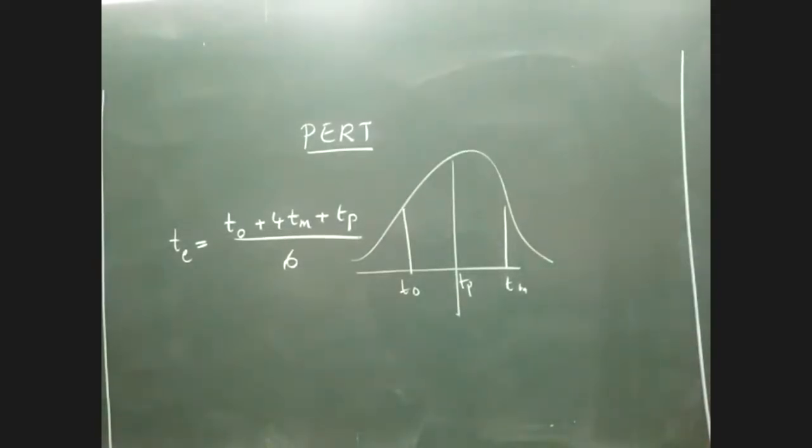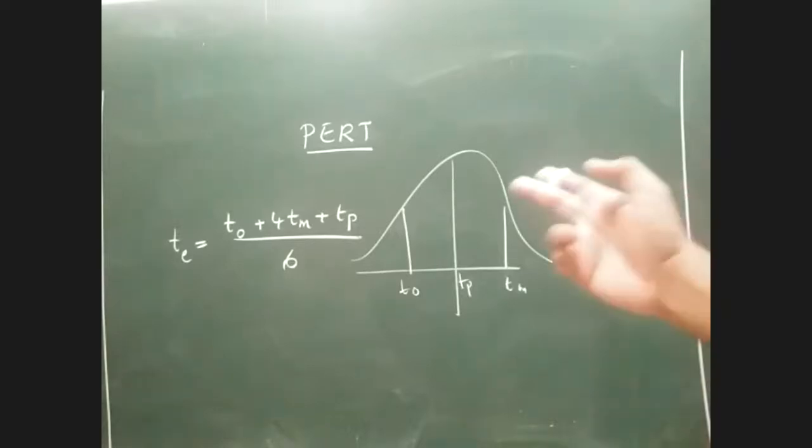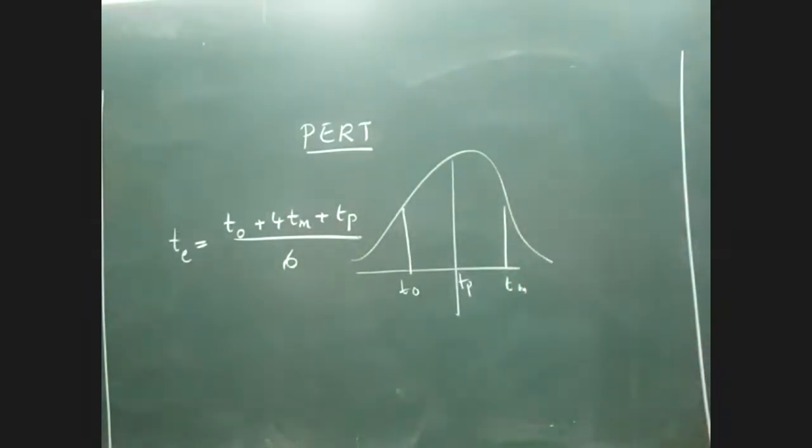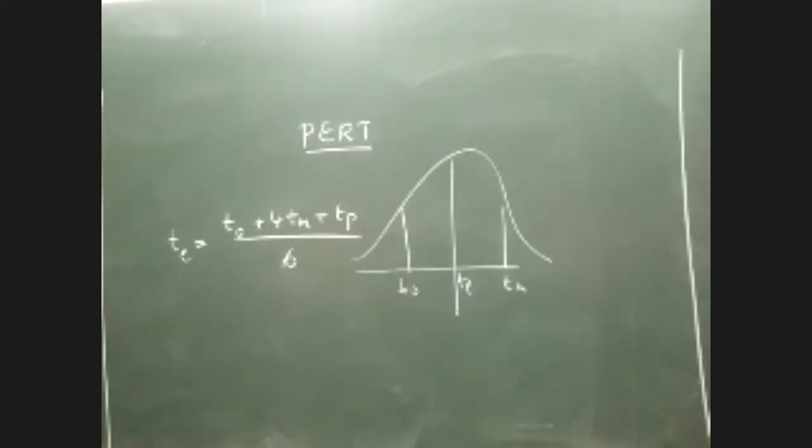Are you understanding? Is that clear? We don't have a separate mechanism to calculate or solve the problems on PERT. Instead, we convert it to the CPM method, and then everything follows the same. So if you have understood CPM correctly, then PERT is only one extra step of converting into Te. Otherwise, all other steps are exactly the same. Have I made myself clear? Everybody got the concept? Yes or no? Yes, sir.